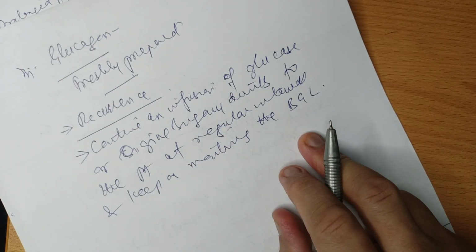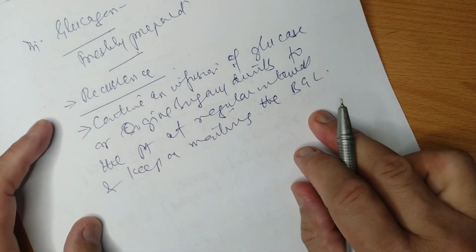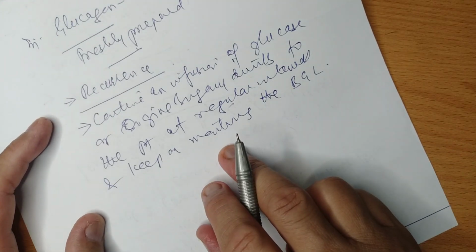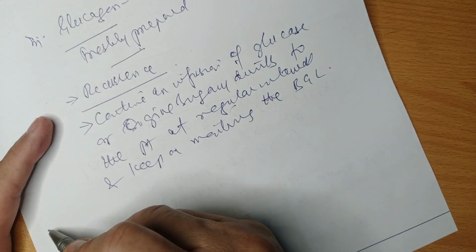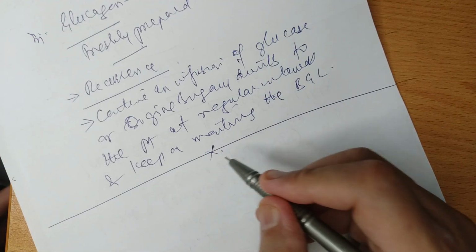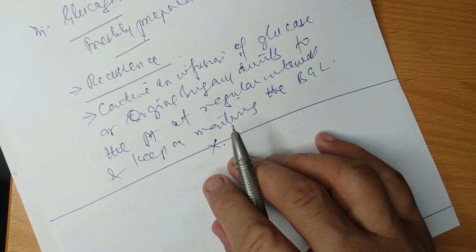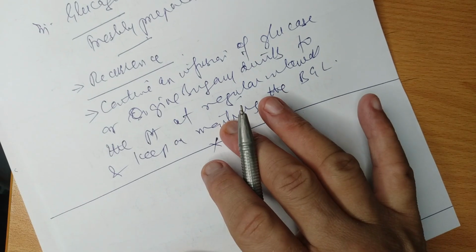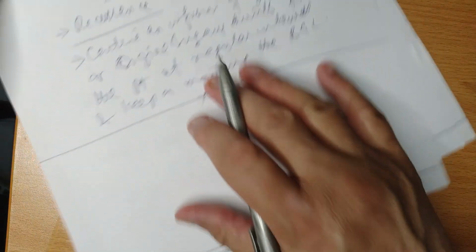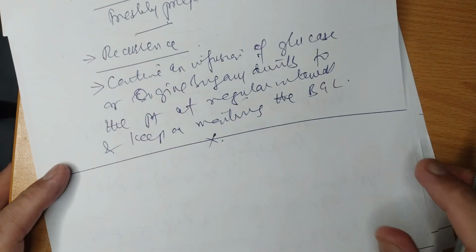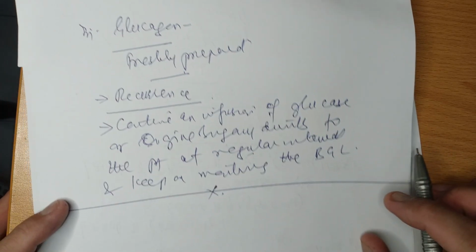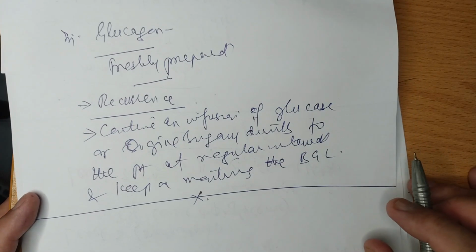Once the patient is stabilized, you adjust the dose, and after stabilization we can discharge the patient from the hospital on medical management. Always remember, hypoglycemia has to be treated in time, and if it is not treated in time, it can lead to dire emergencies and residual brain damage.